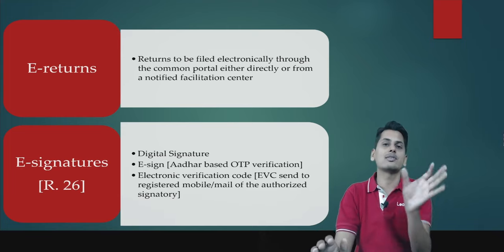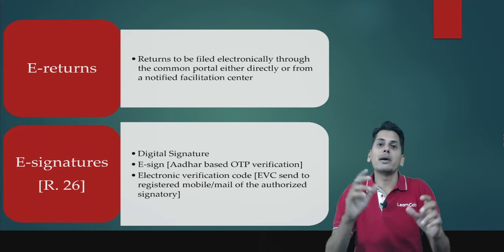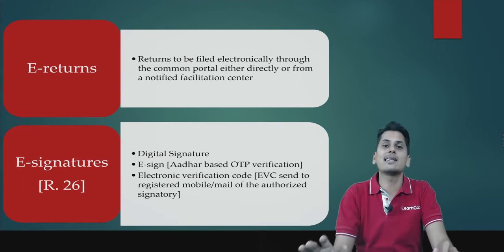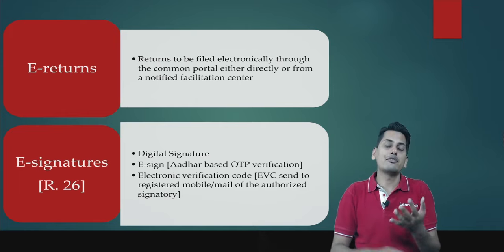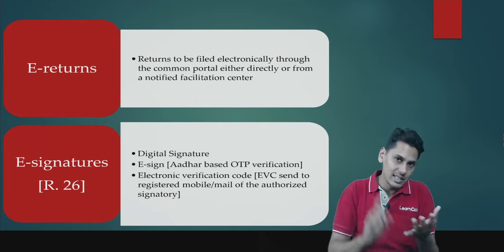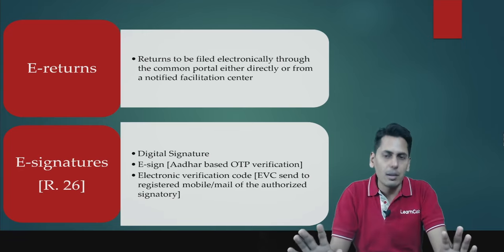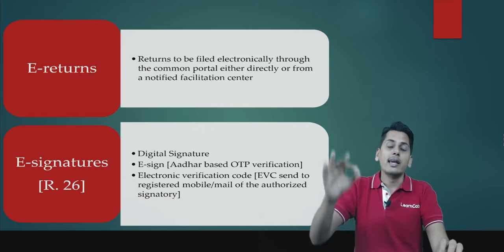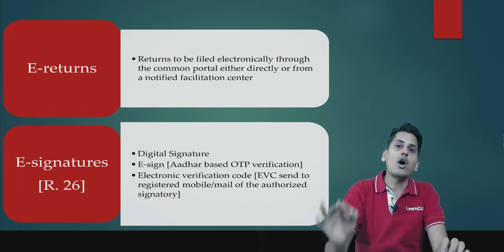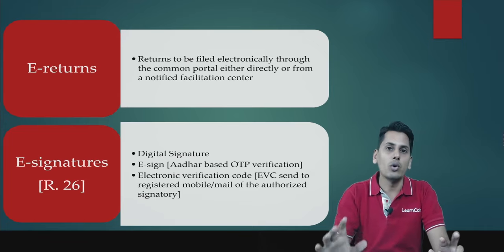However, the relief which was extended was only temporarily. Now this temporary relief has been made permanent. Rule number 26 has been amended to state that all applications which are being filed on the common portal, be it registration, be it return filing, be it refund application, be it any other application which is filed on the common portal, all persons including companies can authenticate that said application, the said return filing through OTP as well.